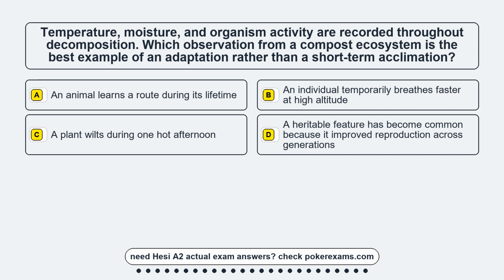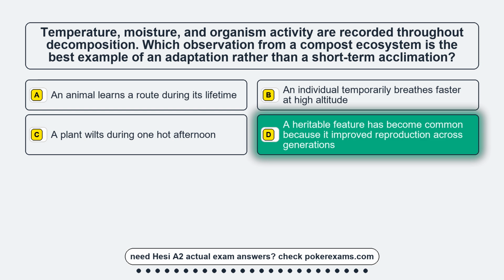Question 2. Temperature, moisture, and organism activity are recorded throughout decomposition. Which observation from a compost ecosystem is the best example of an adaptation rather than a short-term acclimation? Option A. An animal learns a route during its lifetime. Option B. An individual temporarily breathes faster at high altitude. Option C. A plant wilts during one hot afternoon. Option D. A heritable feature has become common because it improved reproduction across generations.